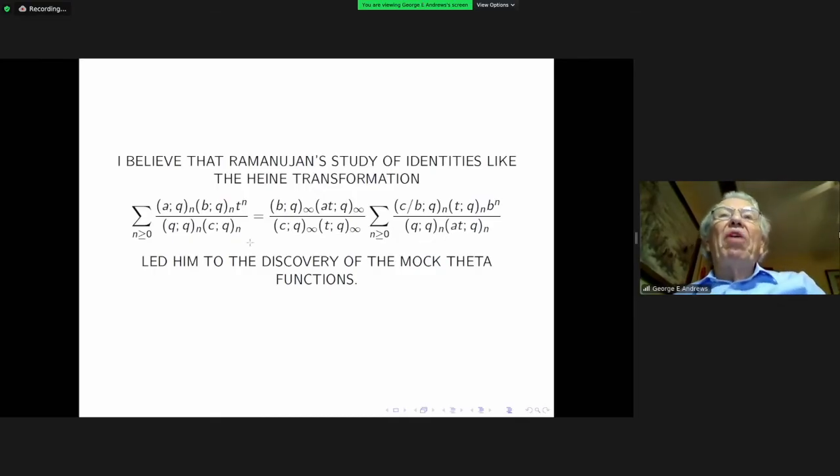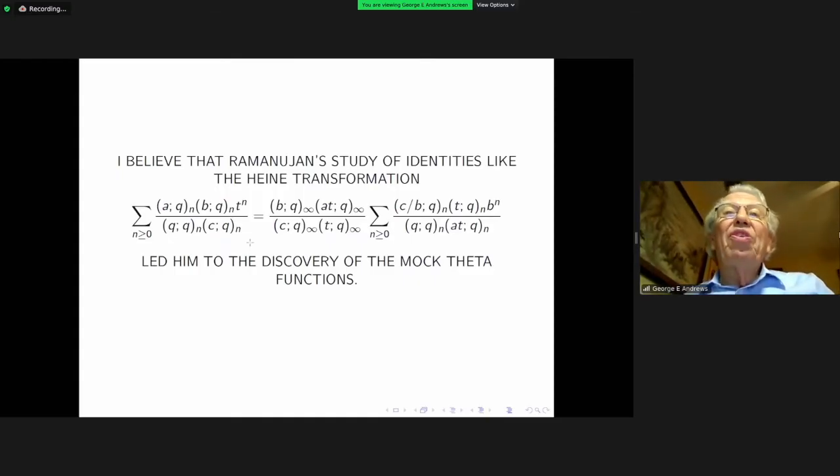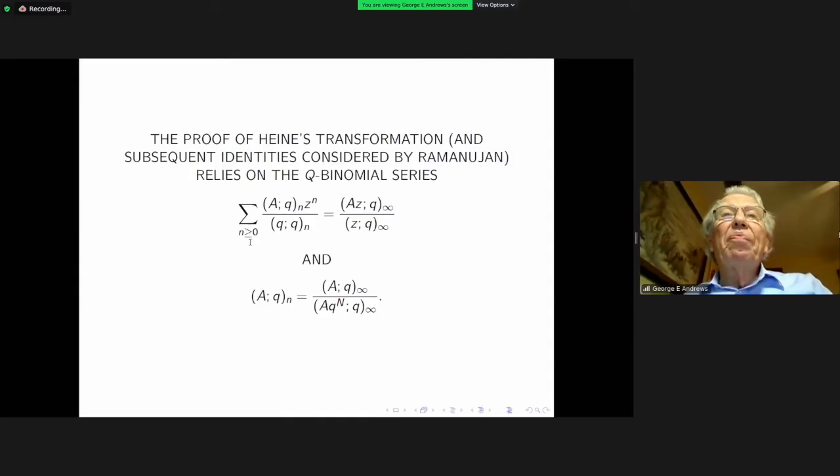So I believe that Ramanujan's study of identities like the Heine transformation, which I do not believe he knew was the Heine transformation, He undoubtedly had it, although it's not in full generality in his writings. There are enough special cases of it that one would believe that he had it. And I believe that this sort of thing led him to discover the Mach theta functions.